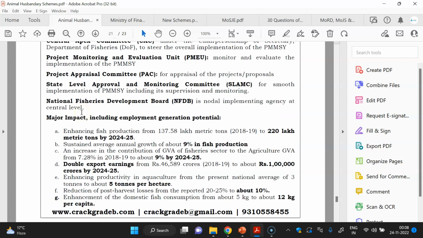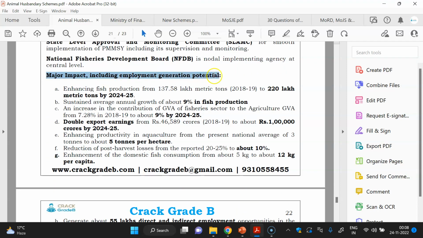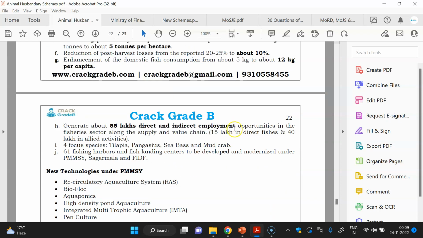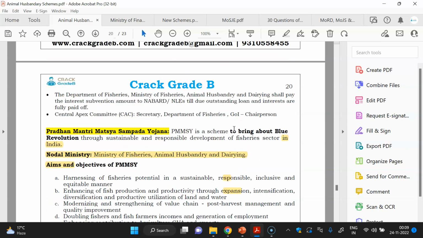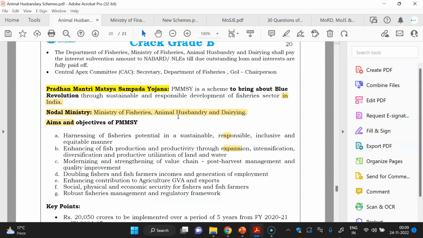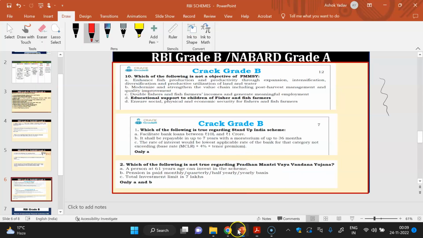Like other important facts, enhancing fish production to 220 lakh metric tons by 24-25, 9% growth in fish production, and 9% GVA of the fishery sector by 24-25. So all these things you have to cram, because you have seen that in NABARD this PMMSY was asked in the descriptive paper also. So they can ask about schemes in the descriptive paper also. So you have to take care of every important data given for the scheme. So you have to study accordingly.